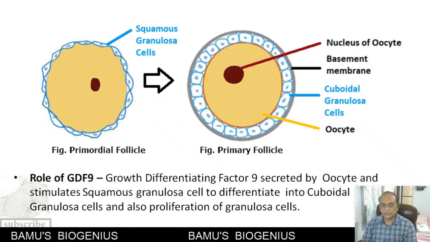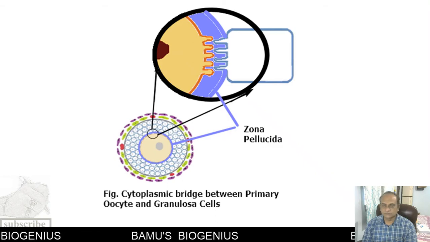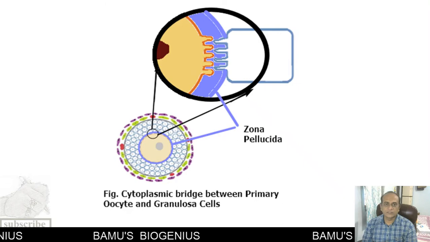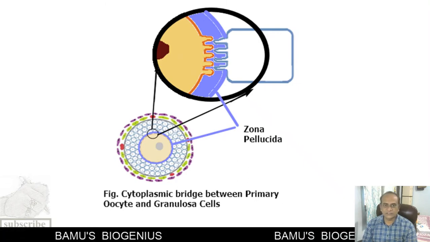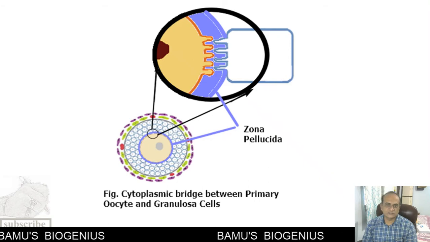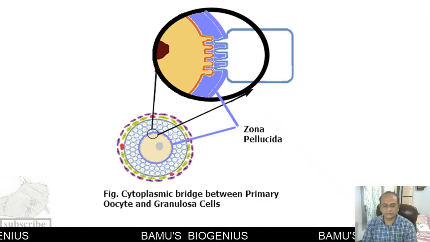You can see here the communication between the primary oocyte and granulosa cells. With constant stimulation by the follicle stimulating hormone and the primary oocyte, these granulosa cells increase in number, and now they are 2 to 3 layered structures around the primary oocyte.